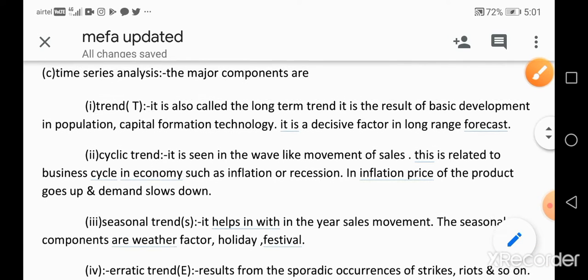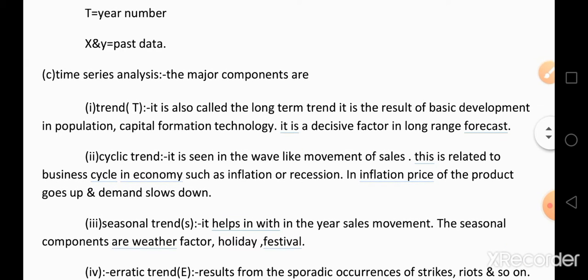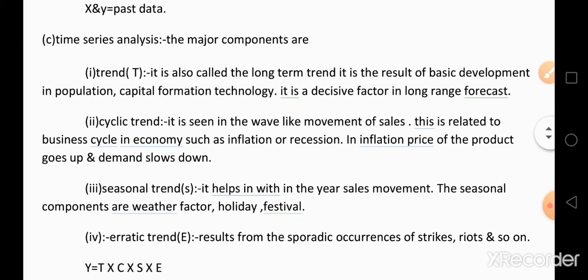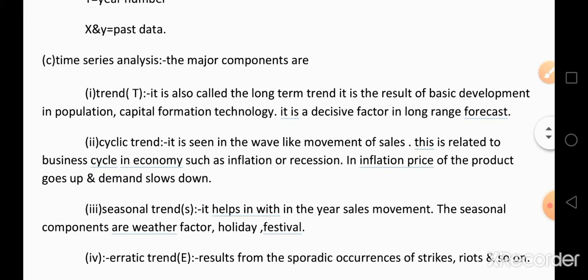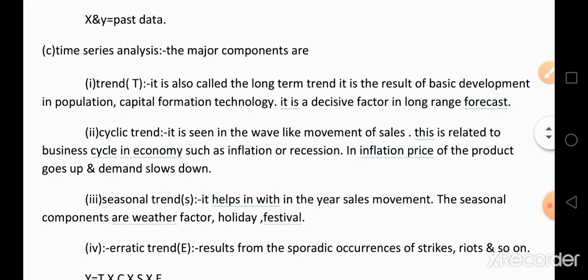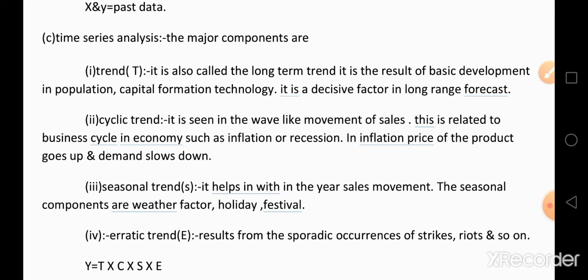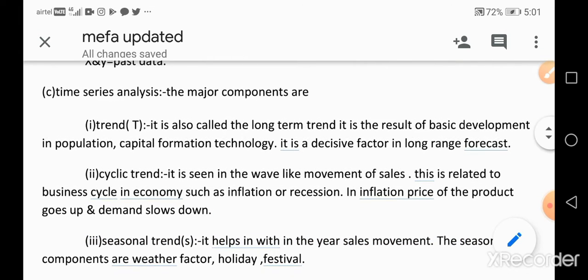The first one in time series analysis is trend. It is also called the long term trend. It is the result of basic development in population, capital formation, and technology. It is a decisive factor in long range forecasting.